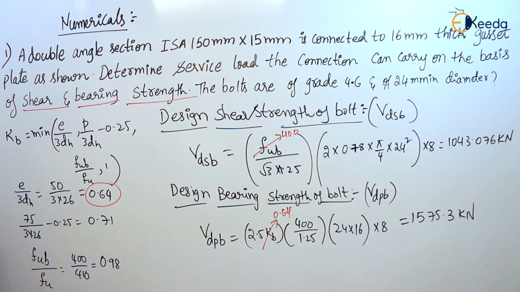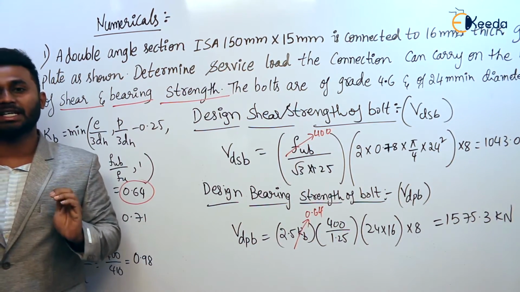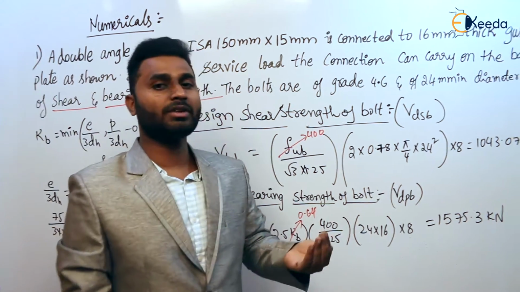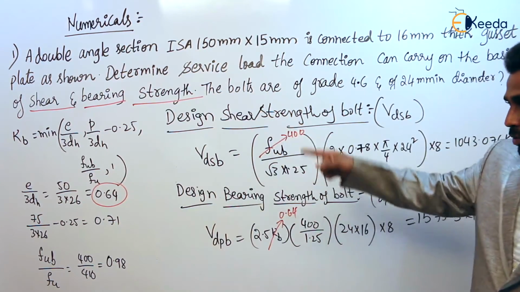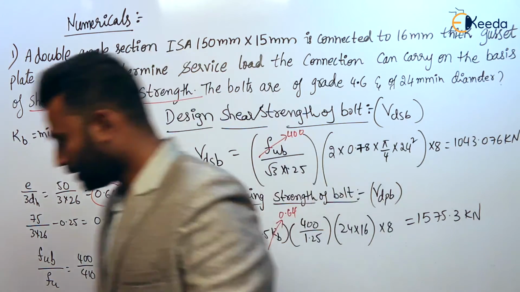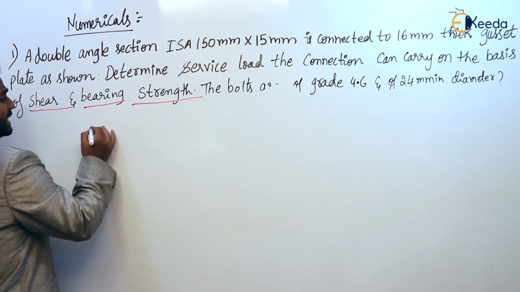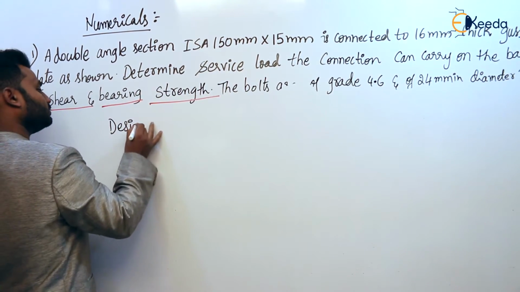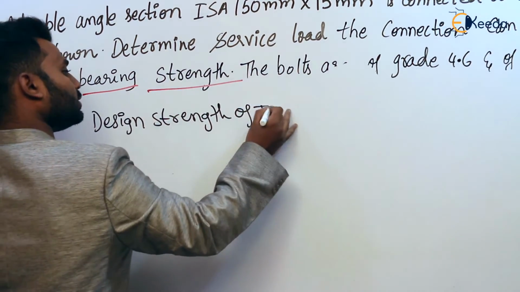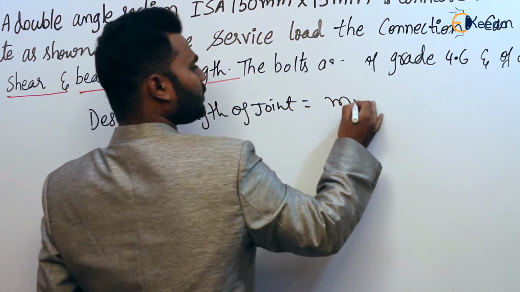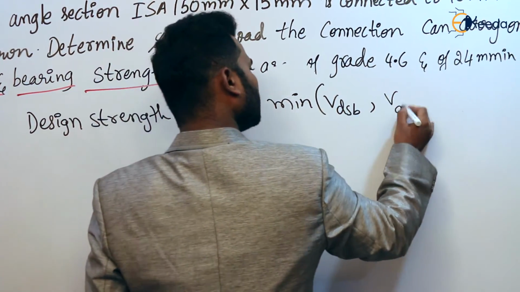Finally, the question is asking for the service load. See, service load is nothing but we have to divide by the factor of safety. Design means we have to multiply with the factor of safety, so for service load there is no need to consider the factor of safety. I guess everyone has taken this. Now let us see the final thing that is asked in the question. We know the design strength of the joint is the minimum of the design shear strength of the bolt, Vdsb, and the design bearing strength of the bolt.